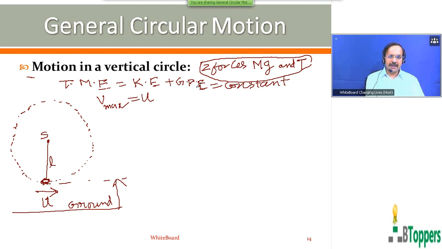The gravitational potential of the bob will be maximum at the instant when the bob reaches the highest position. That is, when the bob is at the maximum vertical height above the ground. So gravitational potential of the bob will be maximum at the instant when it reaches the highest position. Therefore, kinetic energy of the bob will be minimum at the instant when it reaches the highest position. So velocity of the bob will be minimum at the highest position.